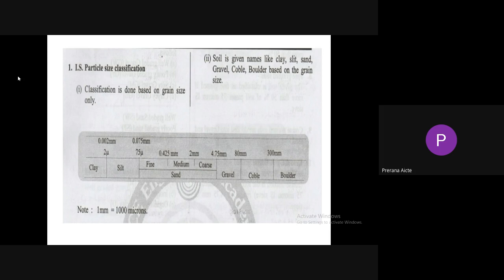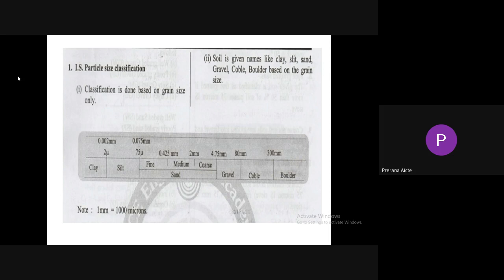If the soil size is between 2 microns and 75 microns, the soil is classified as silt. So if the size of the particle is less than 75 microns and more than 2 microns, the soil is classified as silt. So the maximum size of silt is 75 microns. The minimum size of silt is 2 microns. The maximum size of clay is 2 microns.